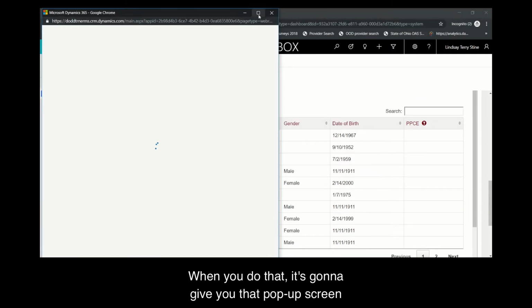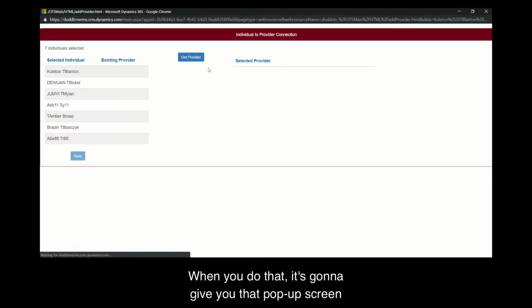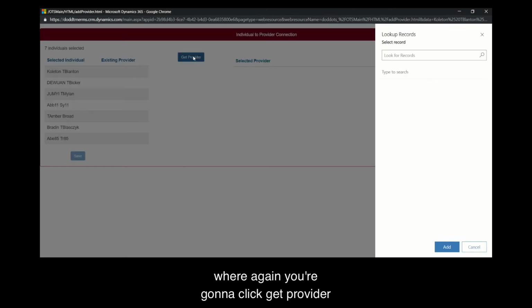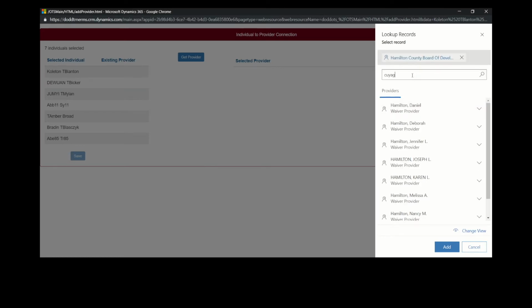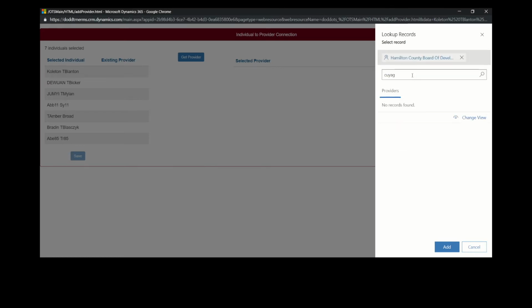When you do that, it's going to give you that pop-up screen where, again, you're going to click Get Provider, and you're going to select all the providers that need to be assigned.